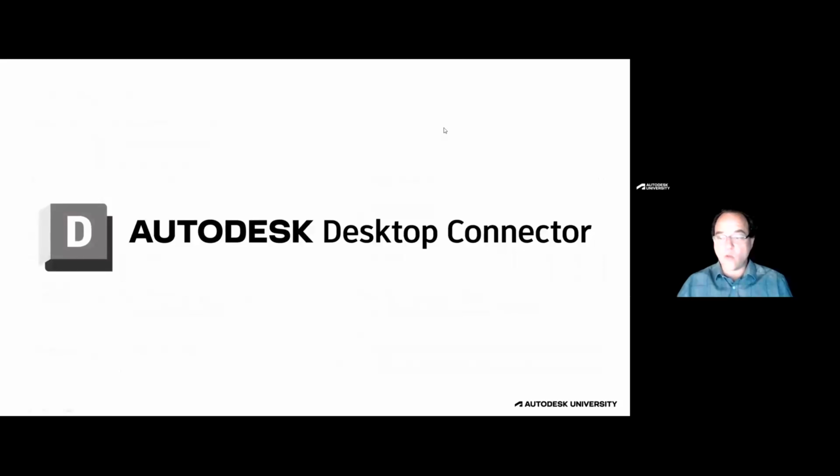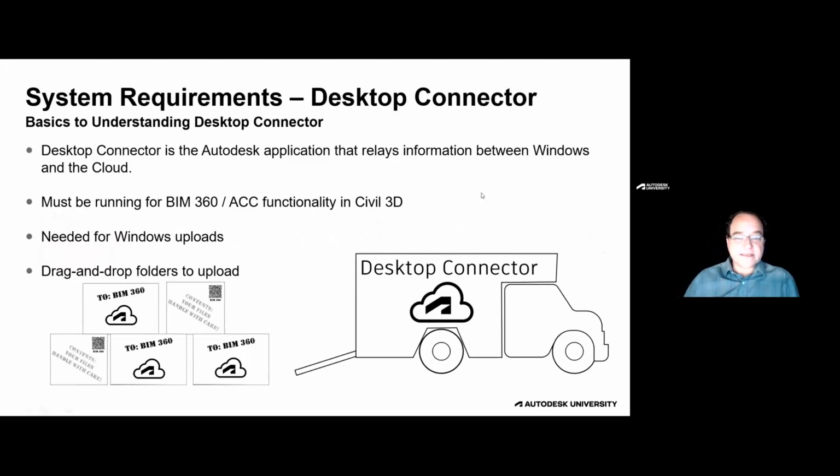So let's talk about what Desktop Connector is. Desktop Connector is a new player in this equation. We have our BIM environment, we have our cloud environment, we have our desktop environment, and now we've got the tool that's going to connect those two environments, literally. So what I like to say is that you think of Desktop Connector as your moving van. Desktop Connector will go out to the cloud for your project. It will look at the drawings that you're asking it to bring to your desktop application, and it will determine what files you need to go along with that.